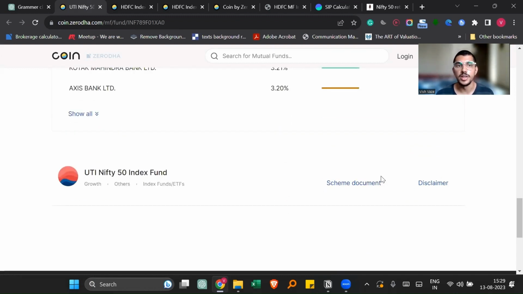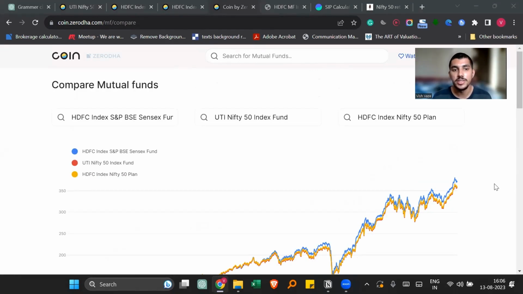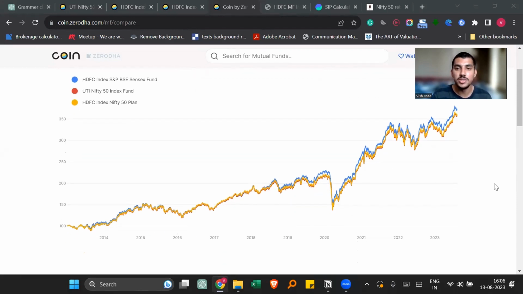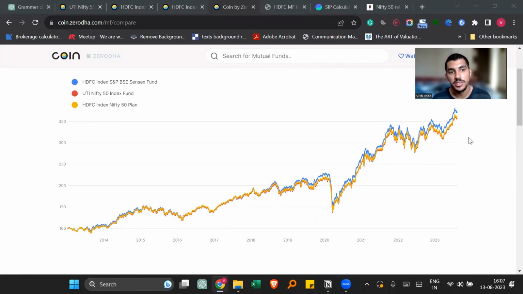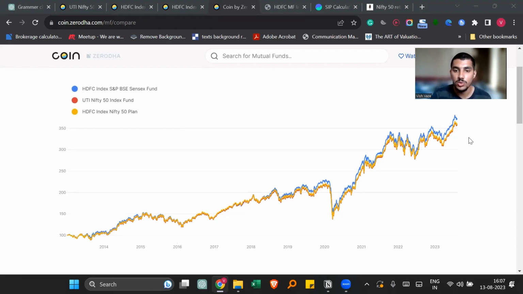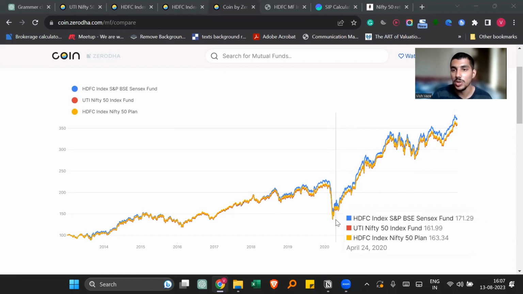So now let's compare the index funds. Let's try to compare these three index funds. First, we have BSE Sensex fund. After that, we have Nifty 50 index fund. After that, we have Nifty 50 plan. When we compare these three funds, as you can see, HDFC S&P BSE Sensex fund has given more return as compared to the other two index funds. One more thing you need to notice: during the crash of Corona, this fund has fallen less as compared to the other two funds.